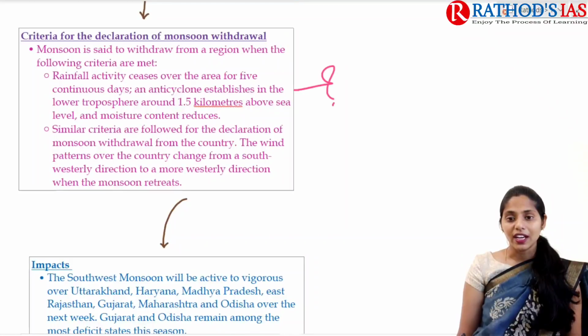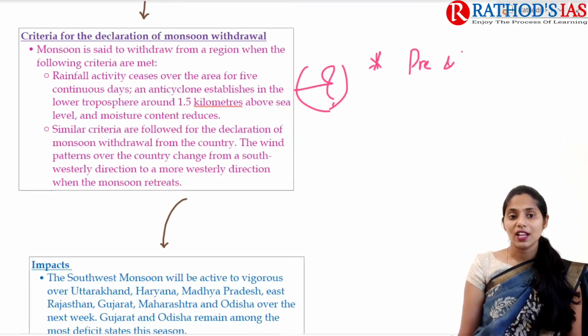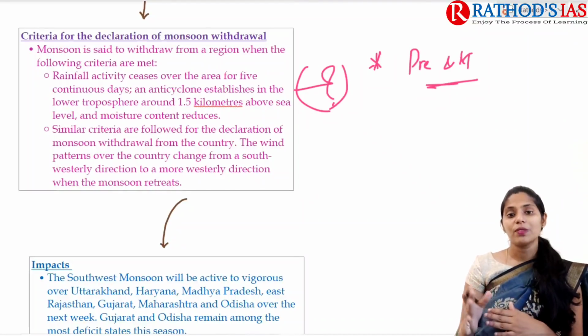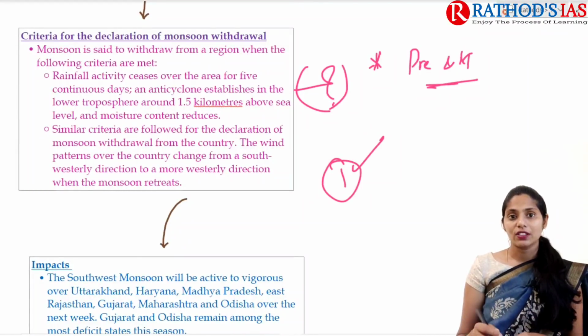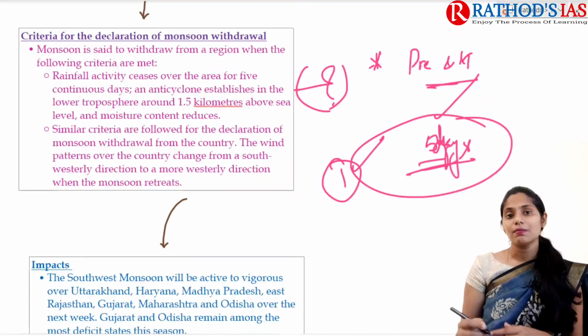So what is the criteria? This criteria will be important for both prelims and mains. The criteria mainly says that the monsoon is said to withdraw from a region when it satisfies two important conditions. First, rainfall activity ceases, that means stops, over the area for 5 continuous days. So for 5 continuous days, whenever there is no rainfall, we can consider it a monsoon withdrawal.